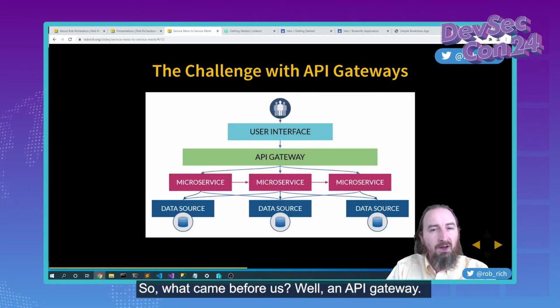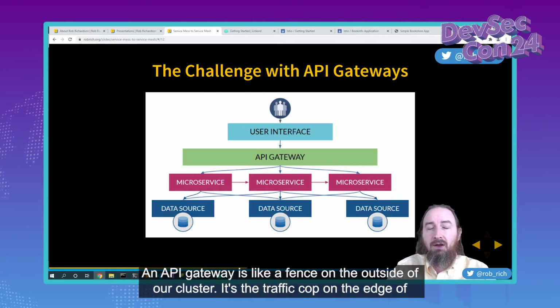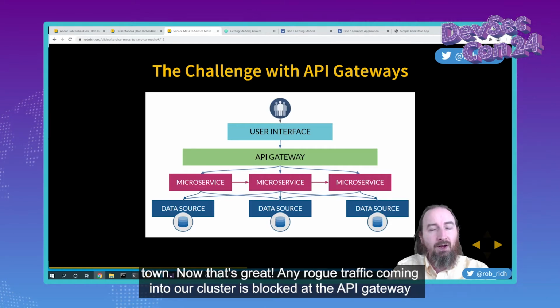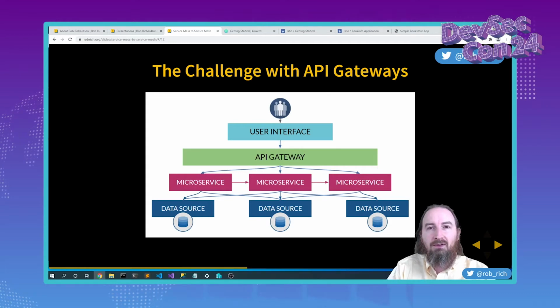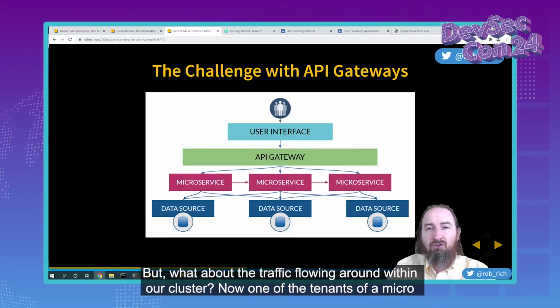So what came before us? Well, an API gateway. An API gateway is like a fence on the outside of our cluster. It's the traffic cop on the edge of town. Now that's great. Any rogue traffic coming into our cluster is blocked at the API gateway. But what about the traffic flowing around within our cluster?